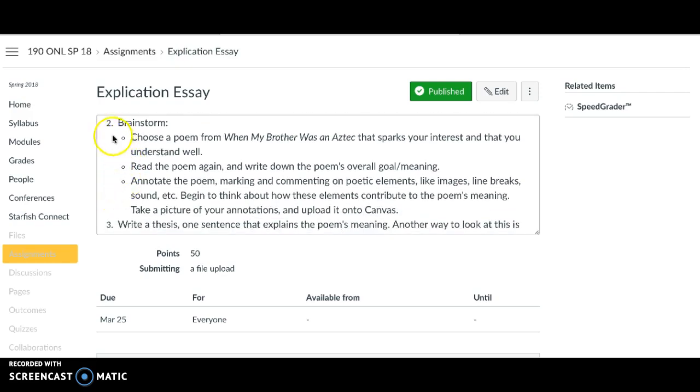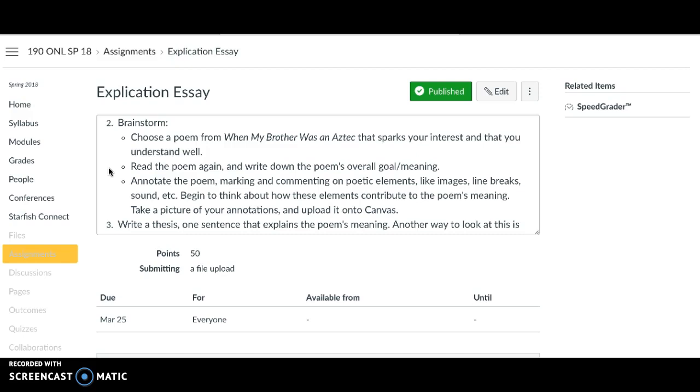Alright, so the first thing to do after that is to brainstorm. So you're going to choose a poem that you like, that you understand pretty well, maybe the one from the discussion this week. Read the poem again, write down its overall goal or meaning, and then annotate the poem carefully, marking and commenting on poetic elements. So things that you see in the poem that stand out to you in terms of contributing to meaning.